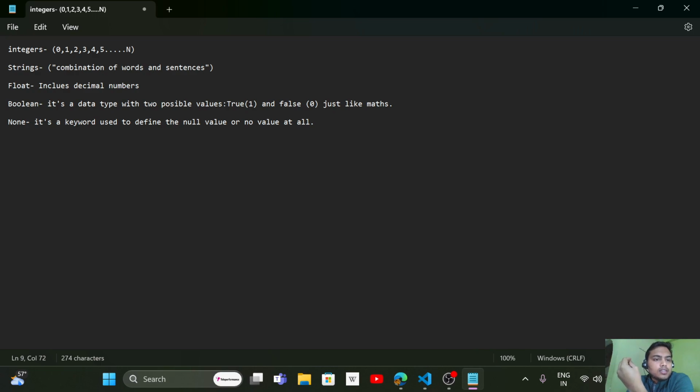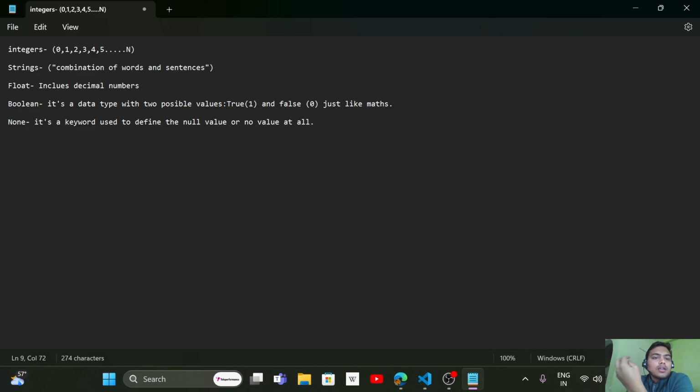Float includes the decimal numbers. In decimal numbers also, like if we write 25.99 or 60.2, all these things will come into the float data type.